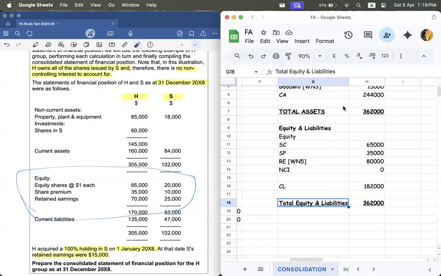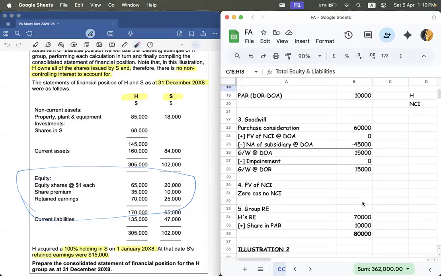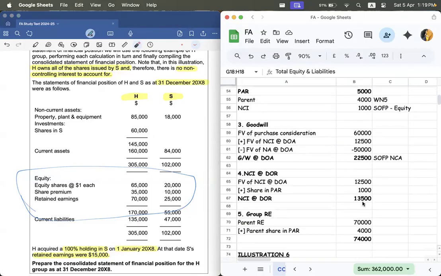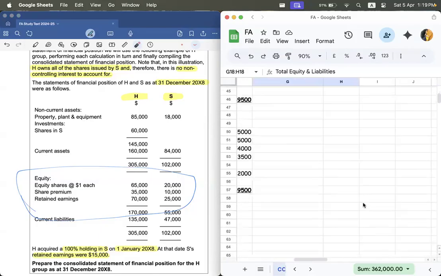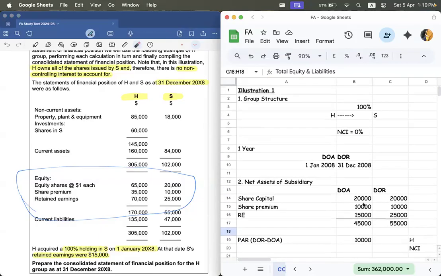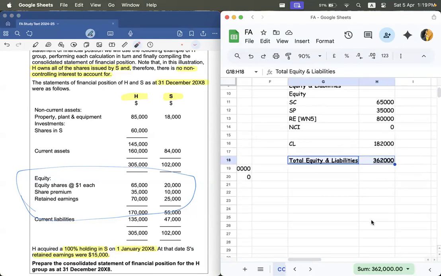So if you've done things right, this and this are equal. From the FA point of view, either you would be required to compute the working note 5 workings, or they would be giving you a format of SOFP and you need to fill in the amounts. That is how the question might come.